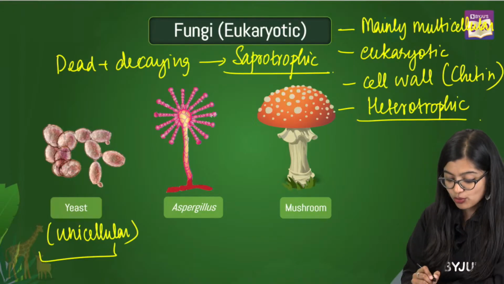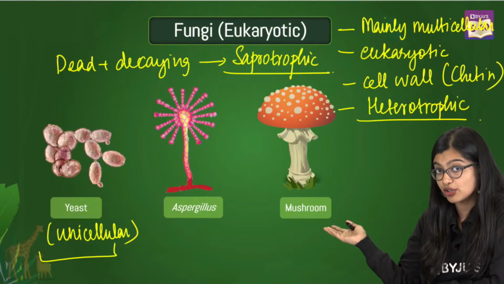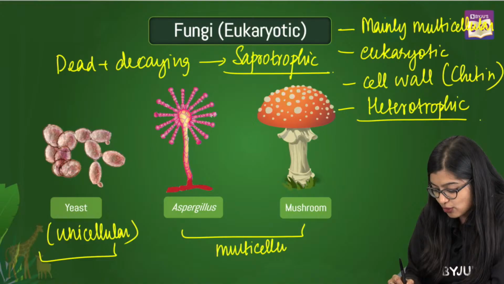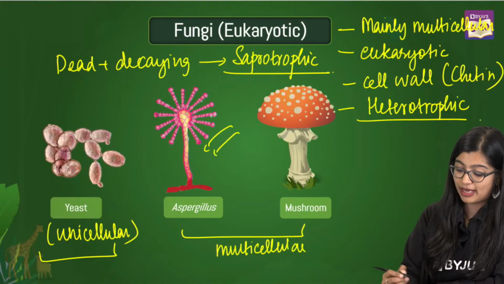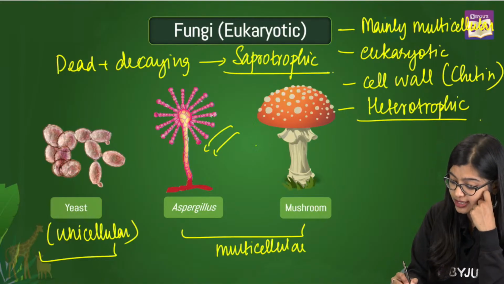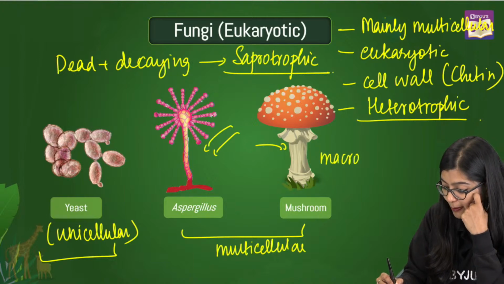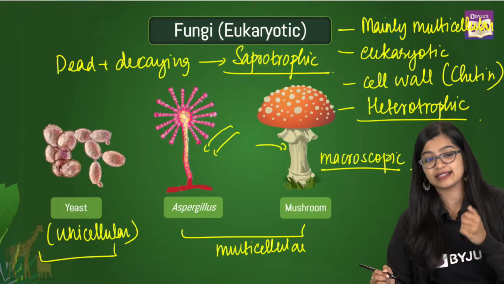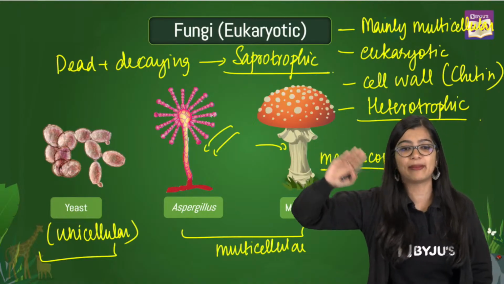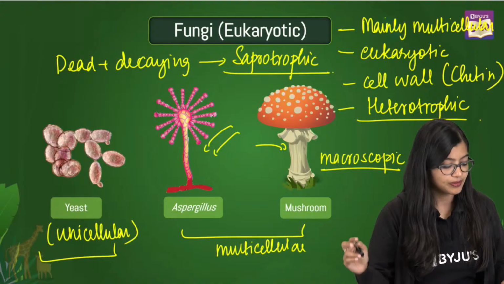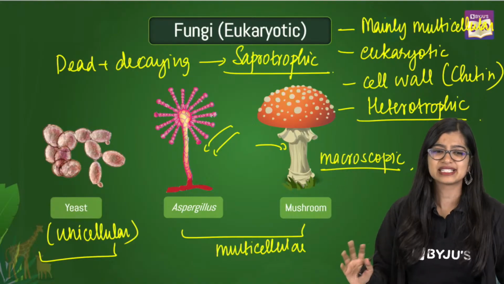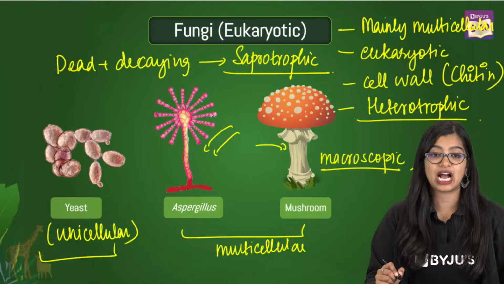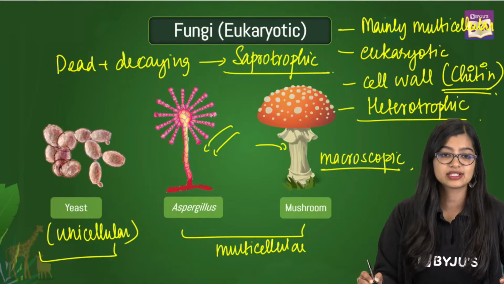Now we have some unicellular organisms such as yeast, and we also have some multicellular ones. In multicellular also, some could be microscopic like Aspergillus and Rhizopus, while some could be macroscopic, wherein you don't really need a microscope and you can still see it, right? Yes, they have those filament-like structures. Yes, very good. So are we clear with fungi? Very simple and easy, right? Ma'am, what is the cell wall made up of? It is made up of chitin. Yes? All right.